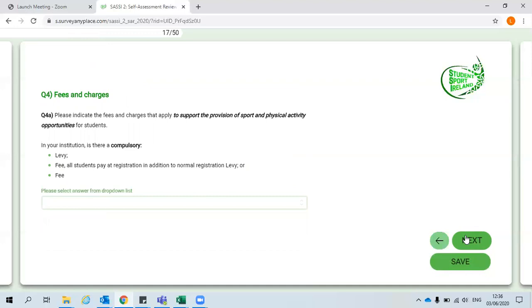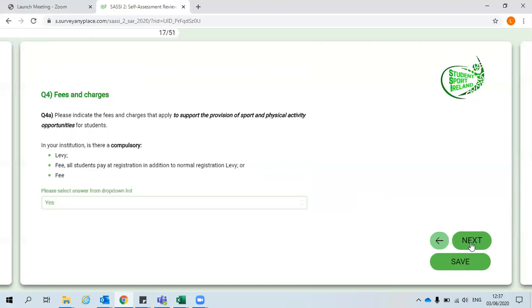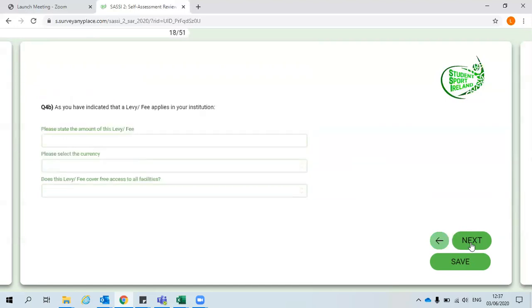Several of the questions included in the survey have logic embedded into them. This means that depending on your answer, it will move you to the next question relevant to you. For example, in this question you're asked, is there a compulsory levy or fee in your institution to support the provision of sport and physical activity opportunities for students? If I answer yes, I will move on to additional questions related to this.